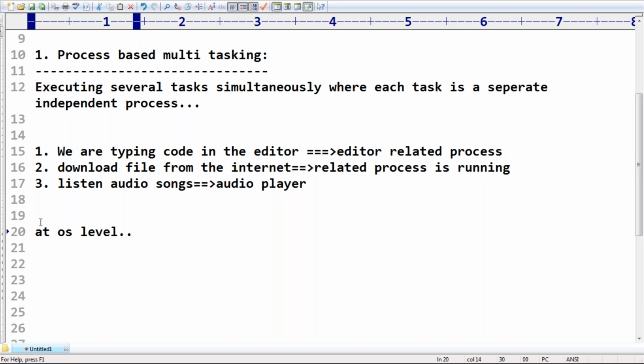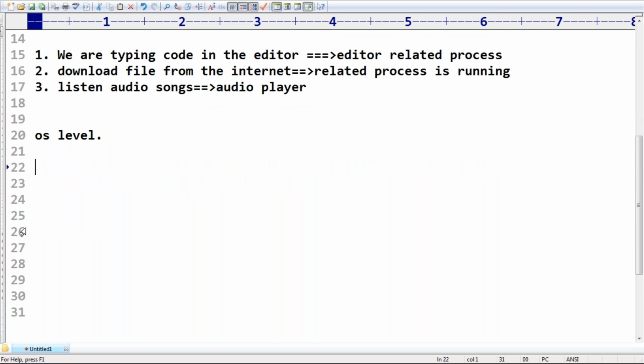Mainly, process based multitasking is best suitable at the OS level. First process, second process, third process: every process is independent of each other. Such type of multitasking is process-based multitasking.